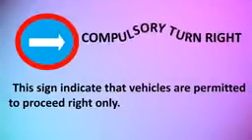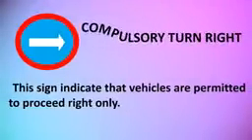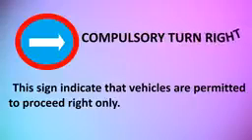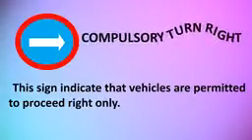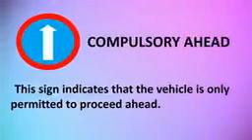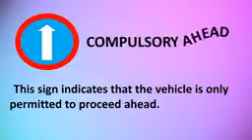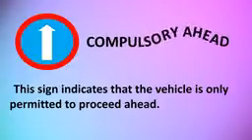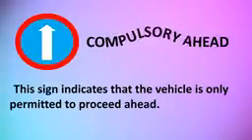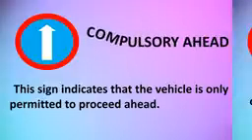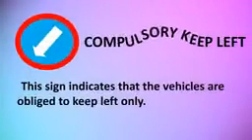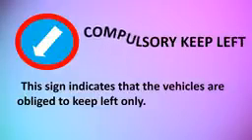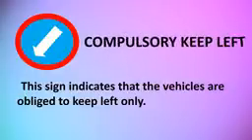Compulsory turn right. This sign indicates that vehicles are permitted to proceed right only. Compulsory ahead. This sign indicates that the vehicle is only permitted to proceed ahead. Compulsory keep left. This sign indicates that vehicles are obliged to keep left only.